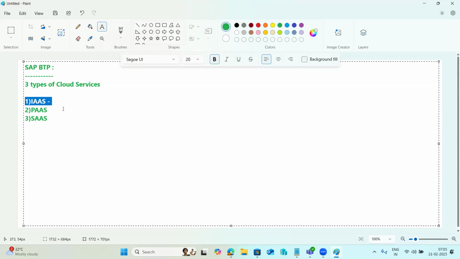But BTP is not an IaaS concept here, right? Coming to the PaaS concept, first note that there are multiple IaaS providers in the market, right? The well-known names are AWS, Azure, GCP, IBM Cloud and Alibaba Cloud.